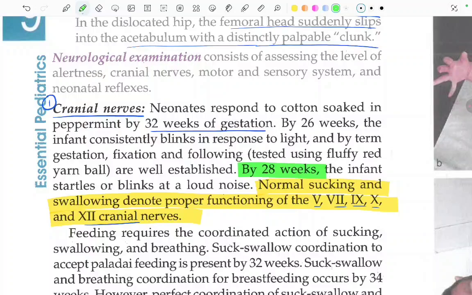By 28 weeks, the infant startles or blinks at loud noises. Neonates respond to cotton soaked in peppermint by 32 weeks of gestation. By 26 weeks, an infant consistently blinks in response to light. And by term gestation, fixation and following are tested by a fluffy red yarn ball.